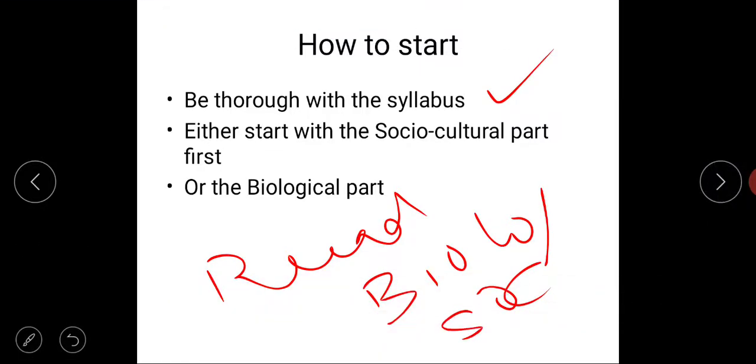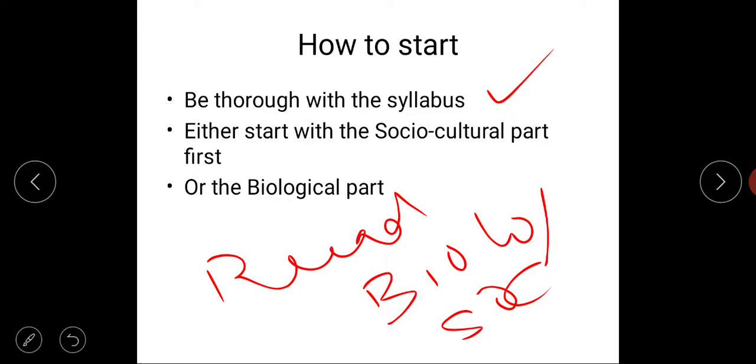What has worked for me is starting with the biological part, because I was completely out of touch with biology after my class 10. It took me a lot of time to study the basics of biology from scratch. So what worked for me was starting with the biological part.